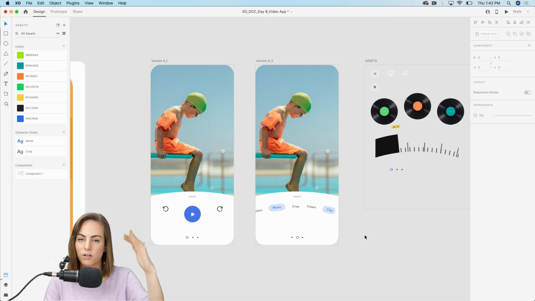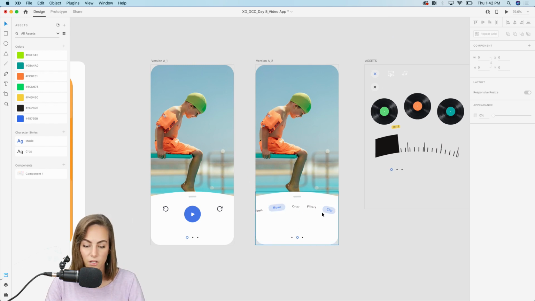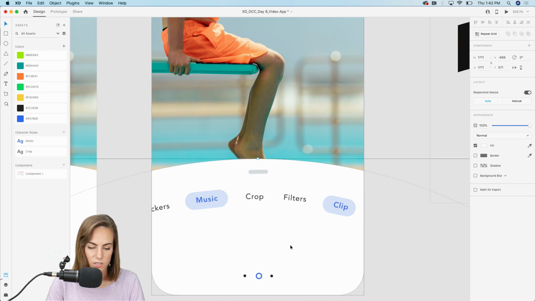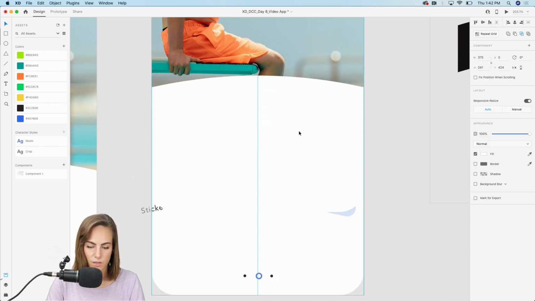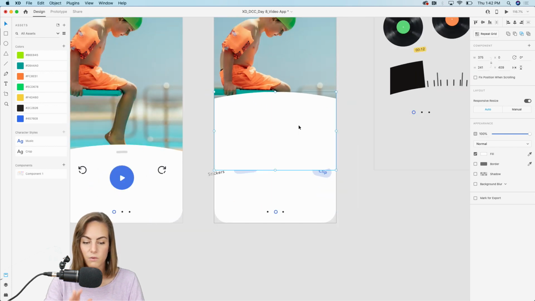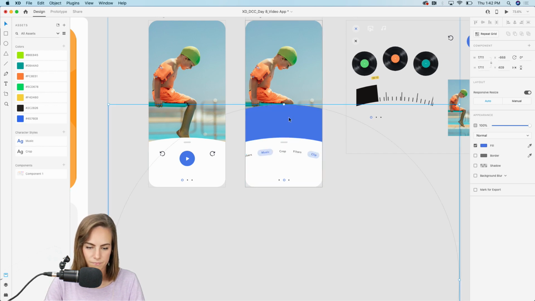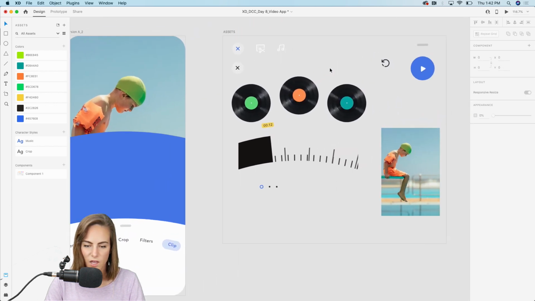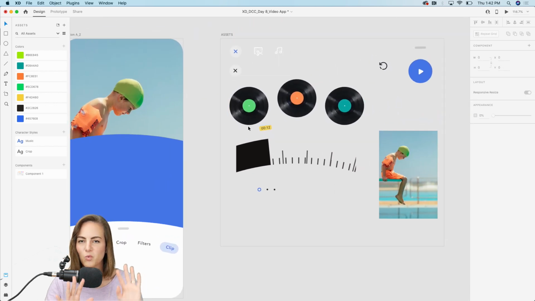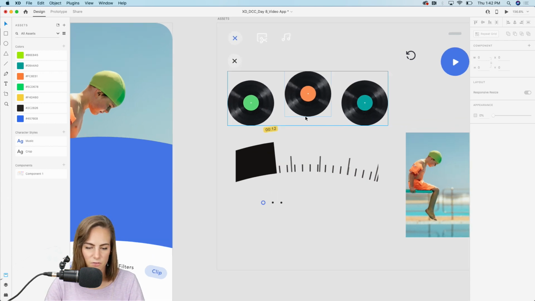And then I'll add another swipe up since we have music and clip selected. So let's go ahead and copy this background and then bring it up a tad. And then we'll just put this behind that previous one. And I want to make this blue. Needs to be a little bit higher, maybe like that. And then I've got these awesome record images. Got these all from Adobe Stock.